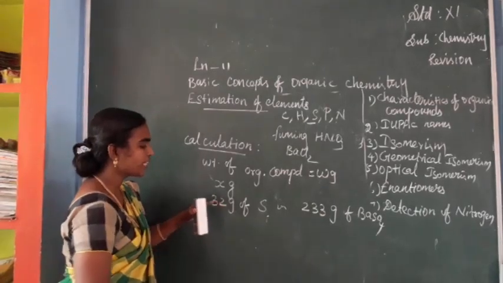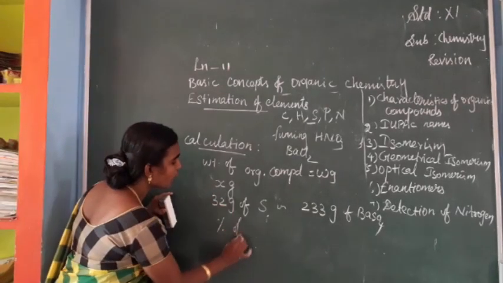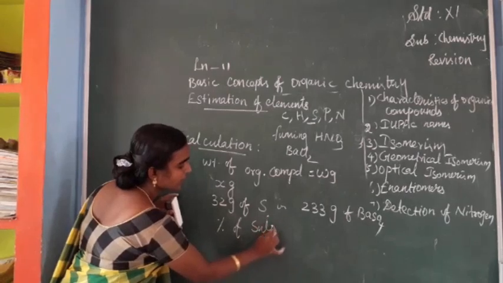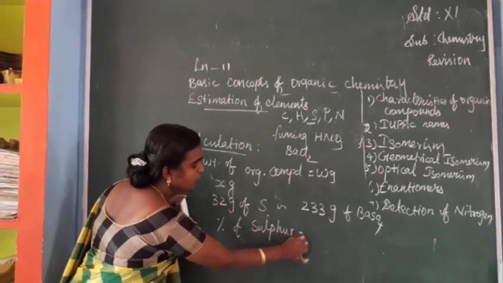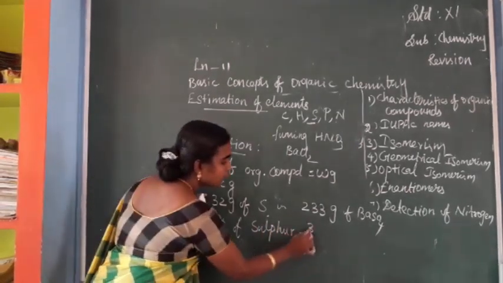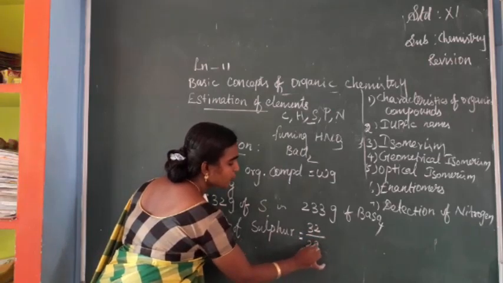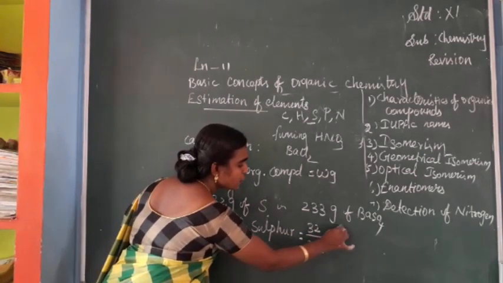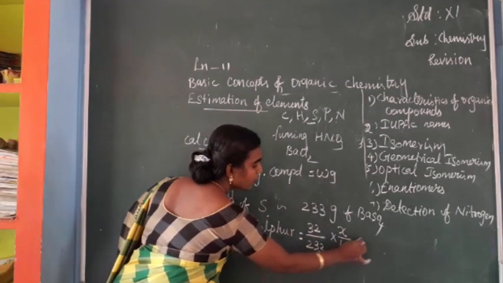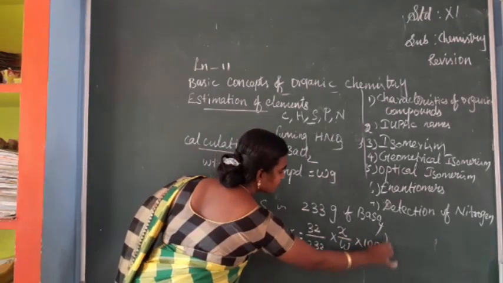So from this we can calculate the percentage of sulfur. Percentage of sulfur is equal to 32 divided by 233 into X by W into 100.